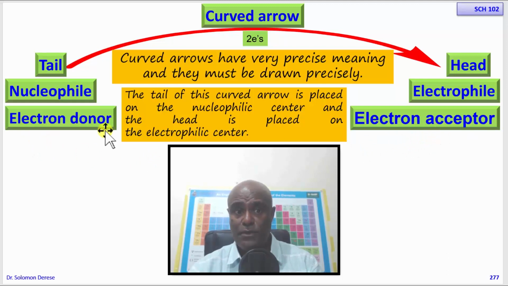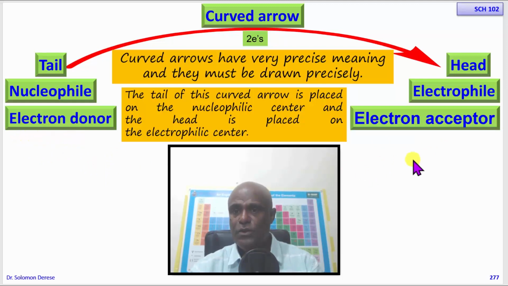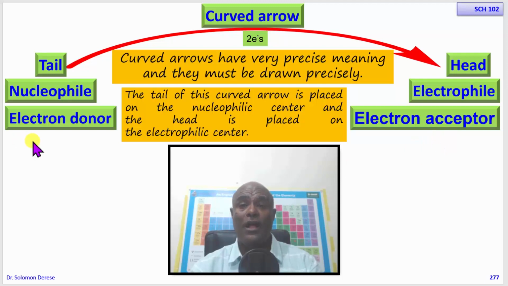Okay, what happens normally? The rich give to the poor. The rich gives, and the poor accepts. That is the natural order of things, from the haves to the have-nots, from the electron rich nucleophile to the electron poor electrophile, and not the other way. It is not a situation where the poor go and rob the rich and take their possession. That is robbery with violence, which is not acceptable.